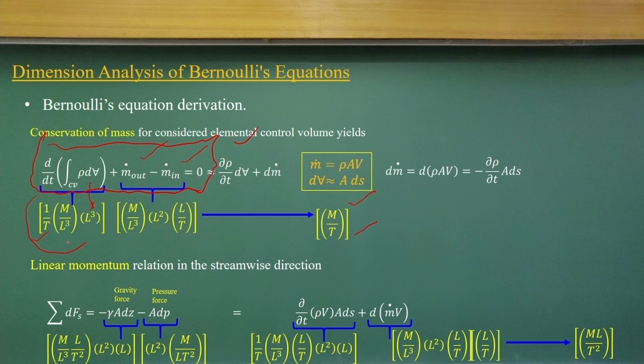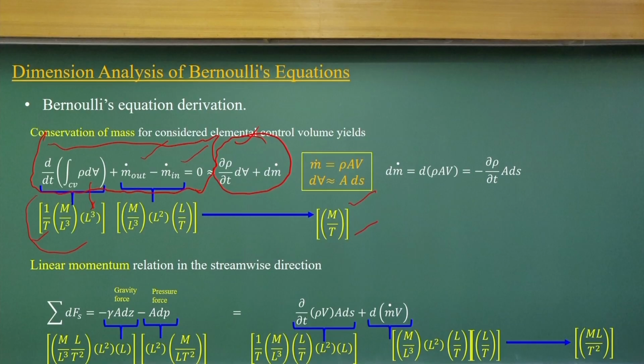So, if you look at each term of these equations having the same dimensions, that means the equation is correct. The same way you can try these ones, these also will have the same expressions. So, whenever you have a doubt over an equation, which is mostly a lengthy equation, you substitute the dimensions and see whether each term of the equation has the same dimension or not. If not, then you check where the mistake is.